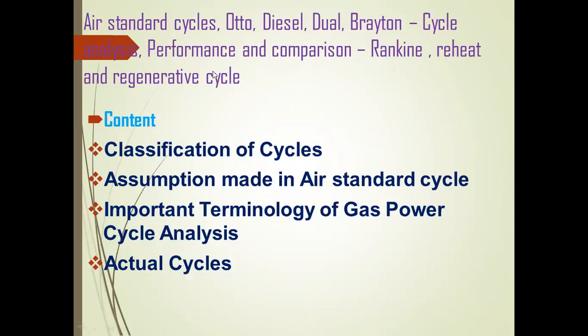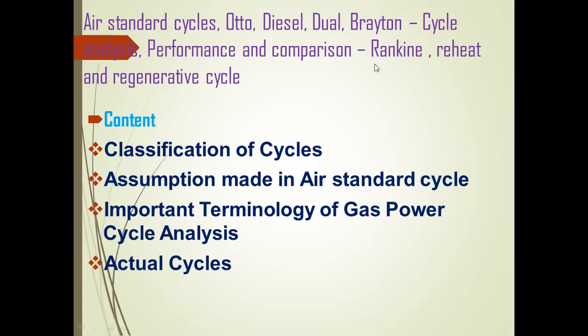From Module 1, Unit 1 covers the air standard cycles: Otto cycle, diesel cycle, dual cycle, and Brayton cycle. The Otto cycle deals with the petrol engine or gasoline engine. The diesel cycle deals with the diesel engine, and the dual cycle deals with the combination of the Otto cycle and the diesel cycle. The Brayton cycle deals with the Joule cycle or gas turbines. We should also analyze all the cycles and compare the Otto cycle and the diesel cycle. And finally we discuss the Rankine cycle.